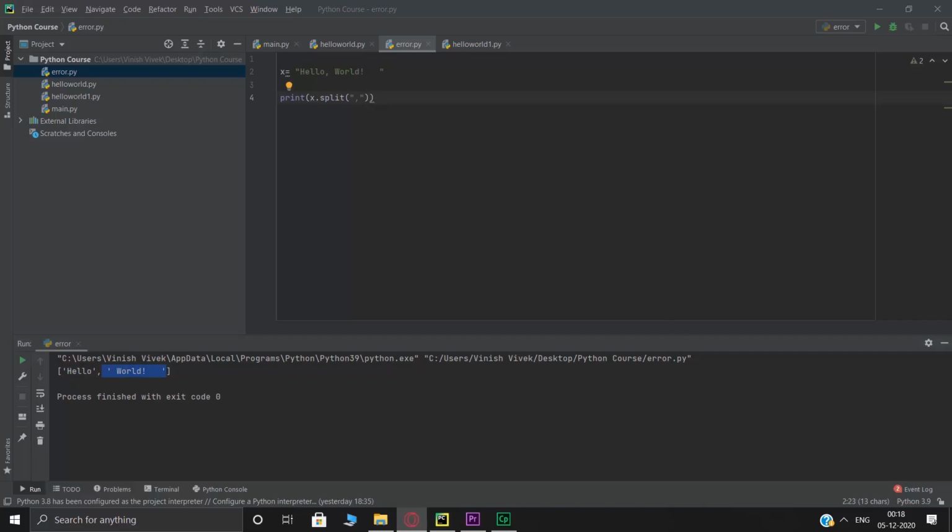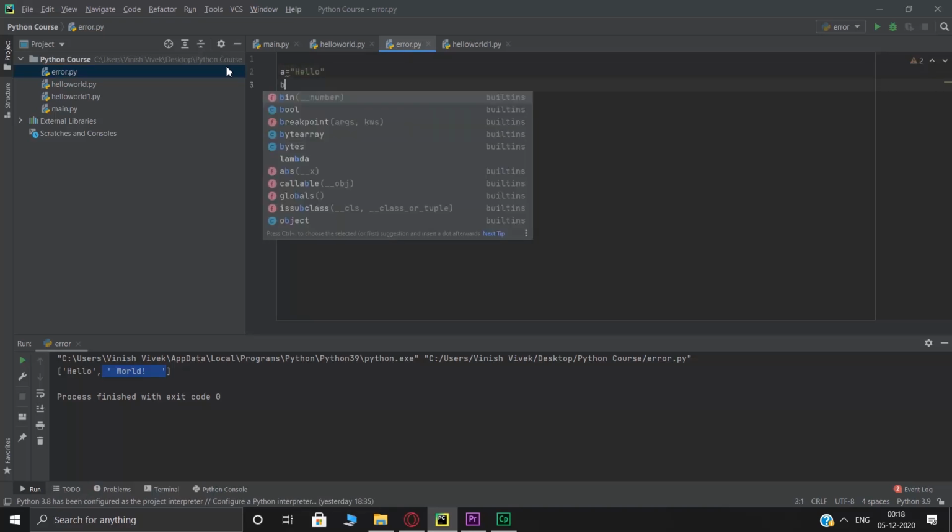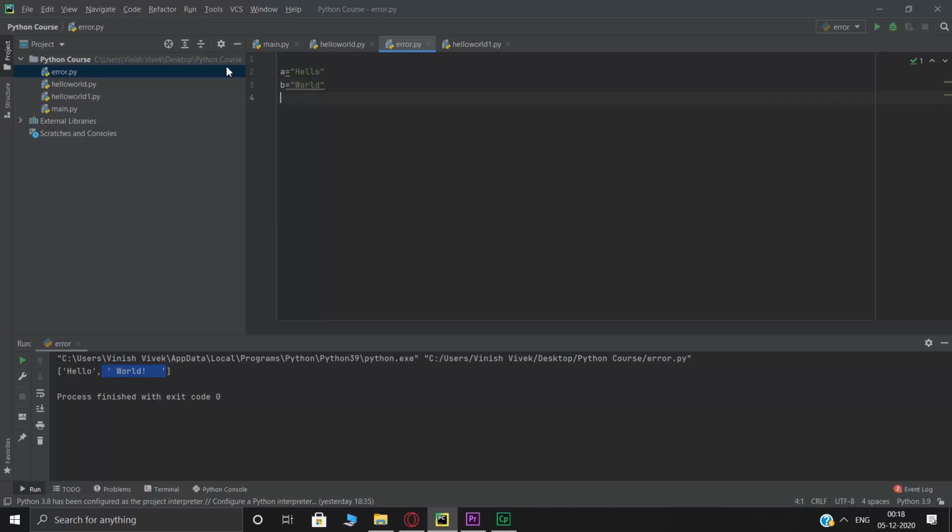And finally, the last part of this is concatenation between strings. So in order to concatenate a string, all you got to do is first declare a string, and let's declare world in the next one, and all I got to do is print A plus B. There you go. You're seeing it as hello world. Now if I wanted a space in between, all I got to do is add a string with a space and a plus, and now when I print this, you have the space in here. Alright. So this was everything. That was the basic of strings.